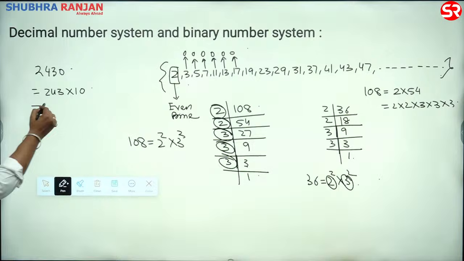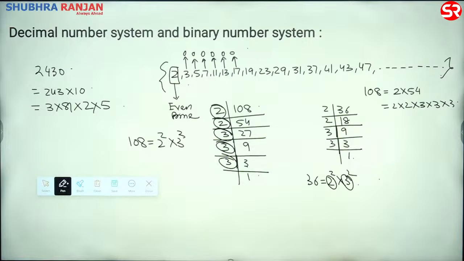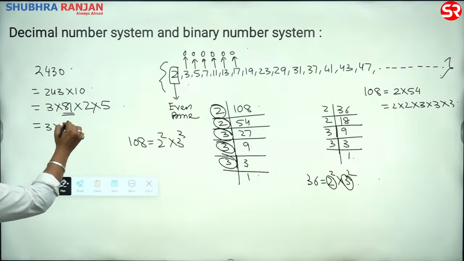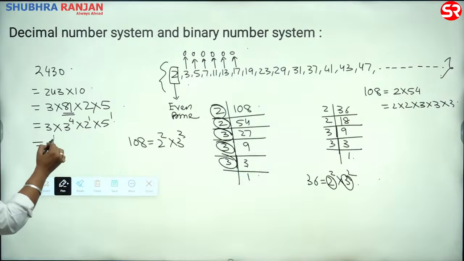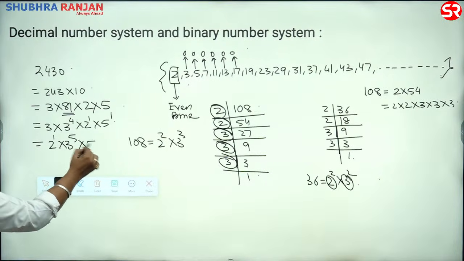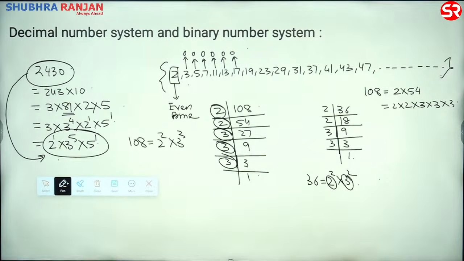So this comes out to be 3 into 81 into 2 into 5. 243 is 3 into 81, right? And then this comes out to be 3 to the power 4 into 2 to the power 1, 5 to the power 1, which comes out to be 2 to the power 1 into 3 to the power 5 into 5 to the power 1. Take this UPSC question. I won't do the question right now. I'll do it in a day. The question was different, but factorization was required.